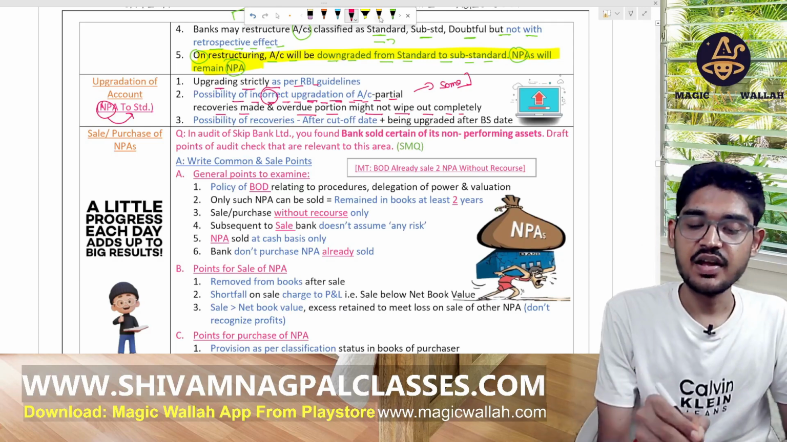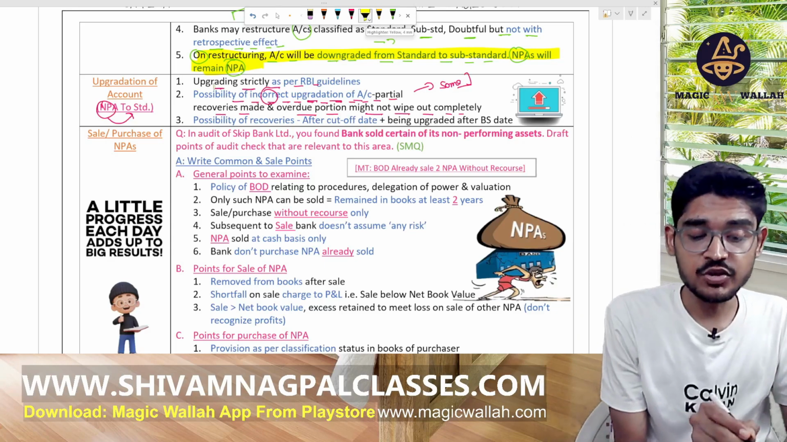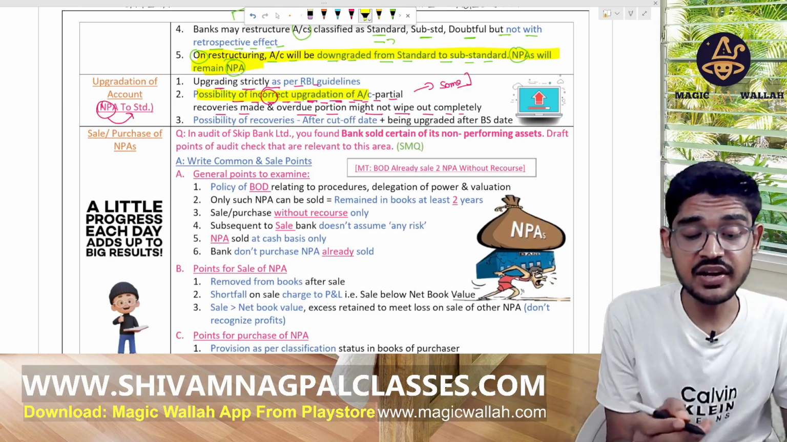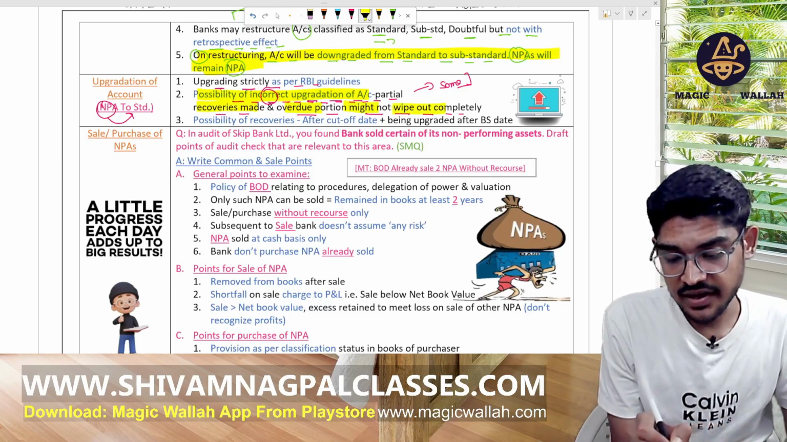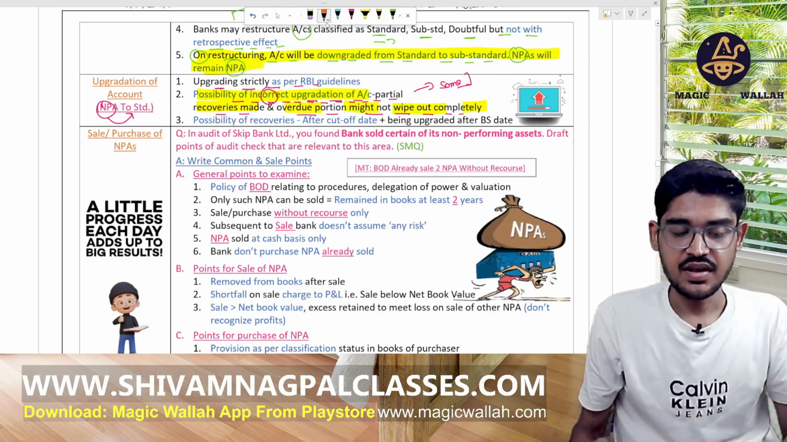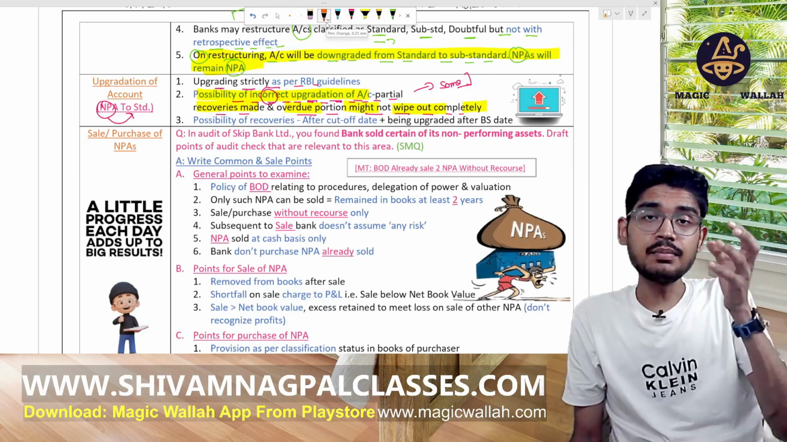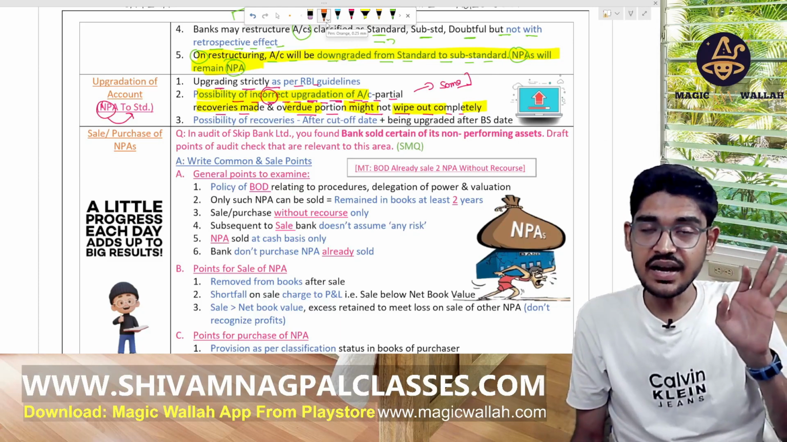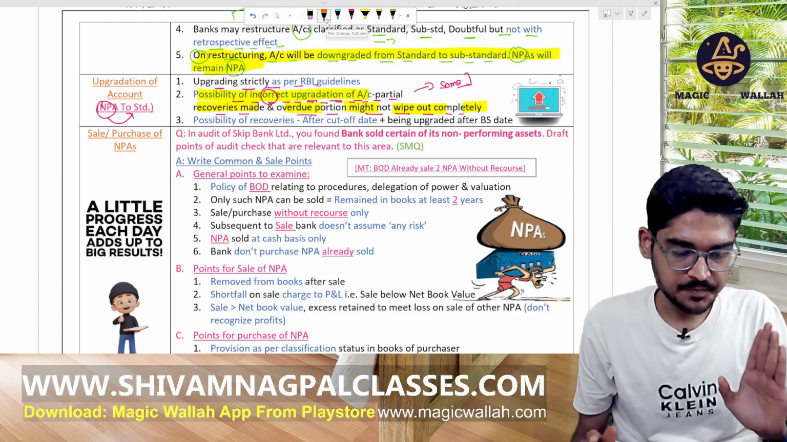But they are saying that first of all we have to comply with the RBI guidelines, right? And there may be a possibility of incorrect upgradation where partial recovery is made and the overdue portion might not be wiped off completely. Yes, they are saying that maybe the bank has made the wrong upgradation. Like some money is recovered from that borrower, but not all the money is recovered, right? So in that case, it should not be upgraded. We have to check that.